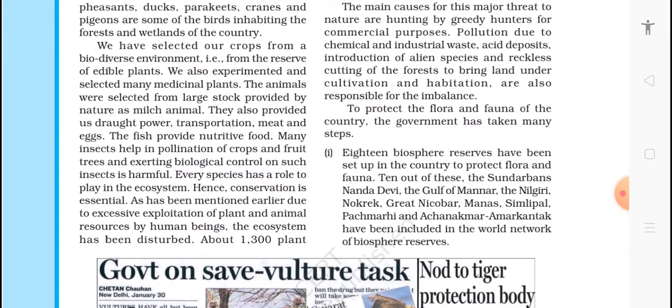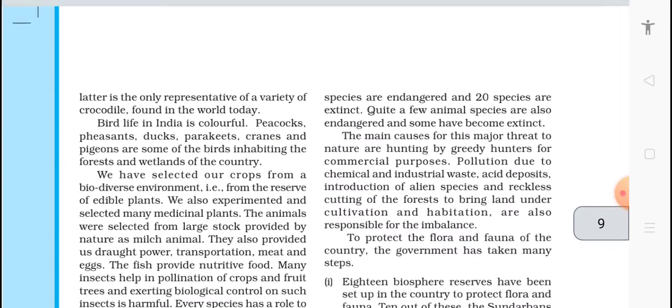We have selected our crops from the biodiverse environment, from the reserve of edible plants. Also, we experimented and selected many medicinal plants. The animals were selected from the large stock provided by nature as meat animals. They provide draft power, transportation, meat and eggs. The fish provide nutritious food. Many insects help in pollination of crops and fruit trees, and in exerting biological control on insects that are harmful.